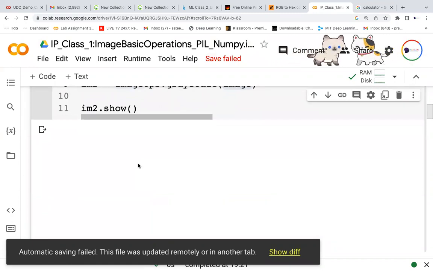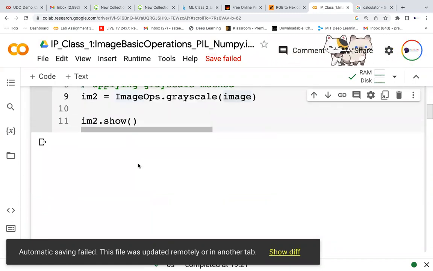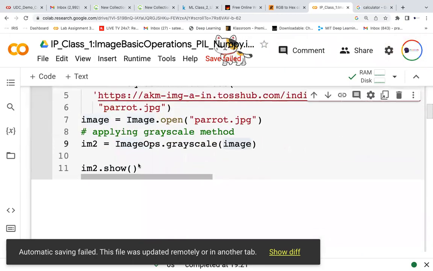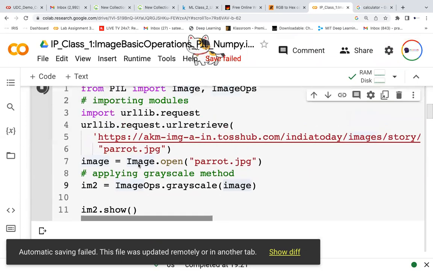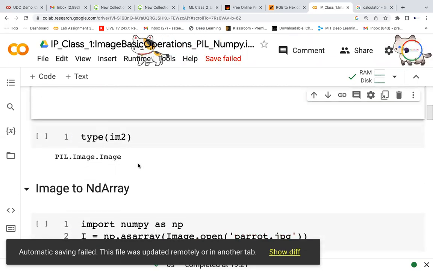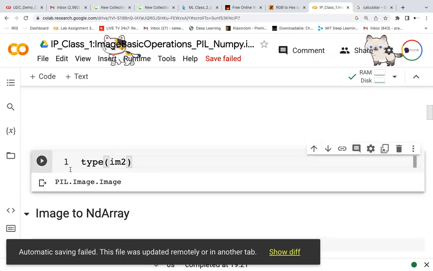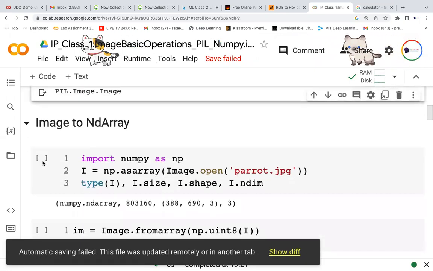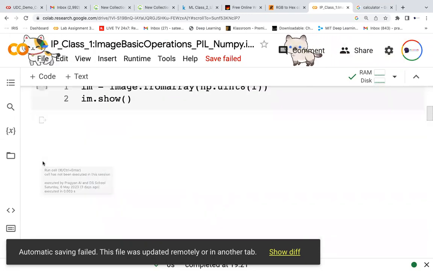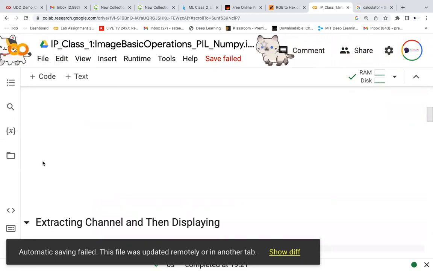These are the basic, fundamental operations you will be doing. Converting an image to grayscale is very fundamental, and so is reading a file from Drive, Google, or your local system: open, read, close. All those things you should know. Any questions here? No, sir. Okay, this is all done. The next thing will take another two minutes, then we will end here.